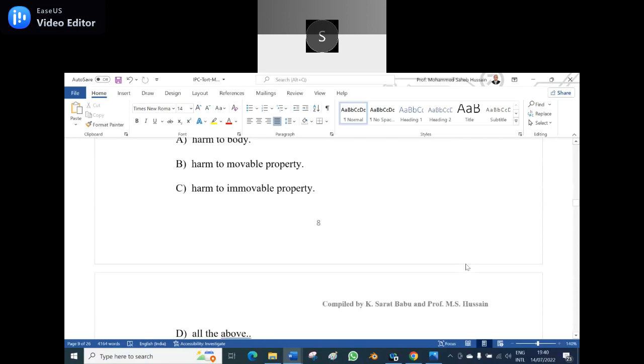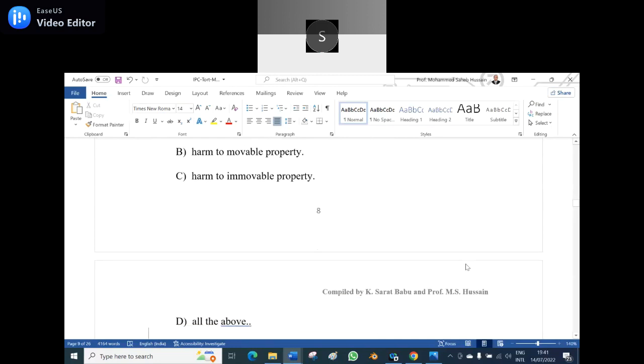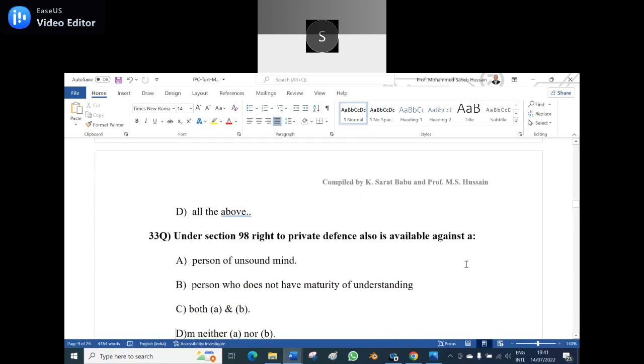Yes. 32nd question. The right to private defense is available with respect to A, harm to body, B, harm to movable property, C, harm to immovable property, D, all the above. All of the above, sir. Option D. Yes, that is the correct answer. 33rd question.